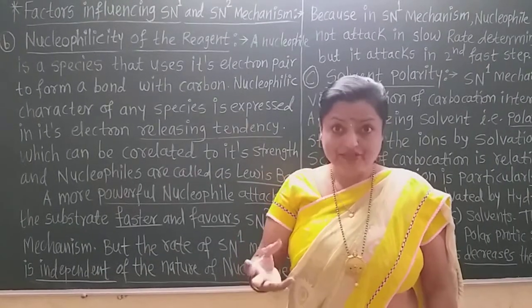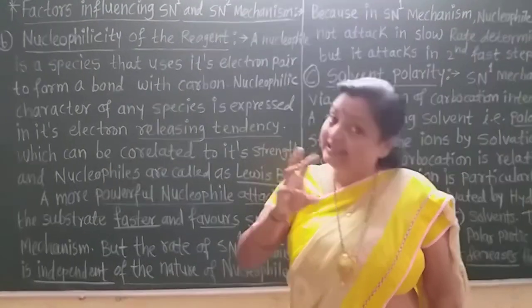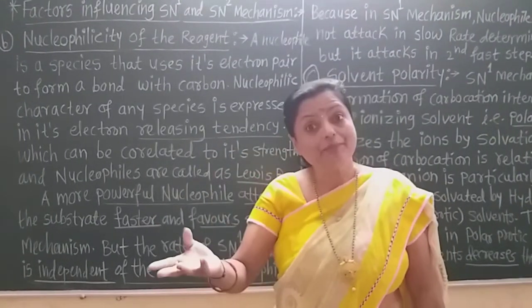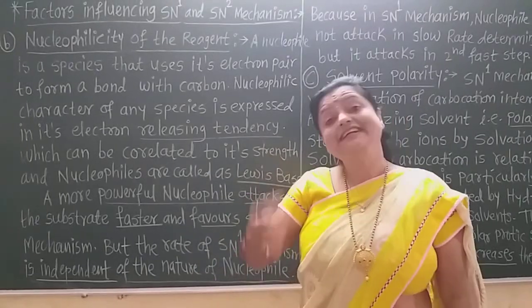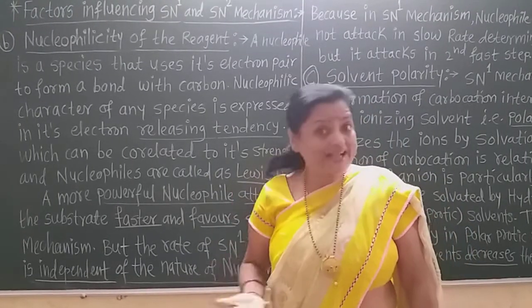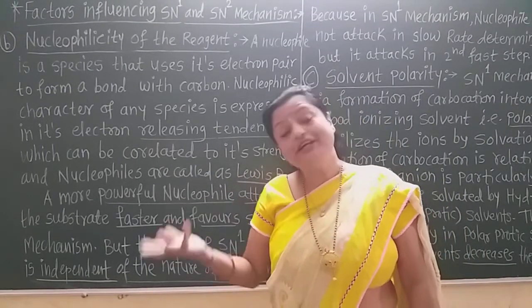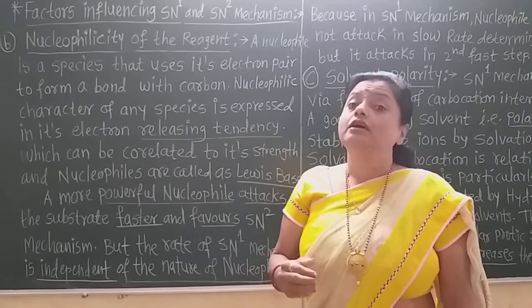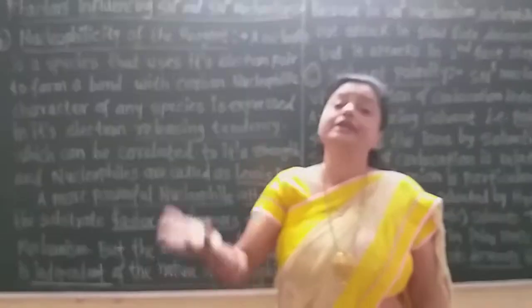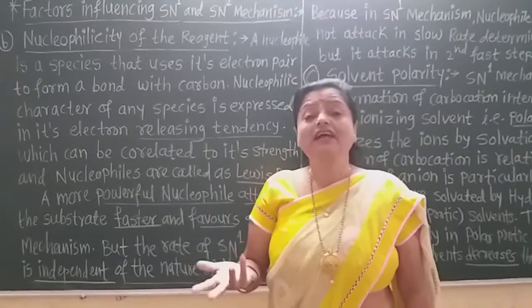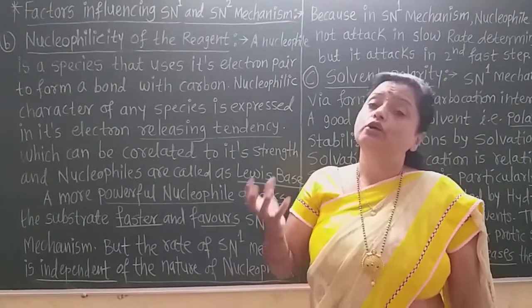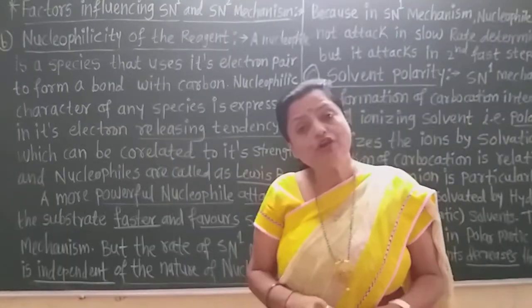How fast that nucleophile releases its electrons towards the carbon atom determines the nucleophilicity of that nucleophile. That means the nucleophiles which release the electrons more fast are the stronger nucleophiles, and the nucleophiles which release the electrons to the carbon slowly are the weaker nucleophiles.